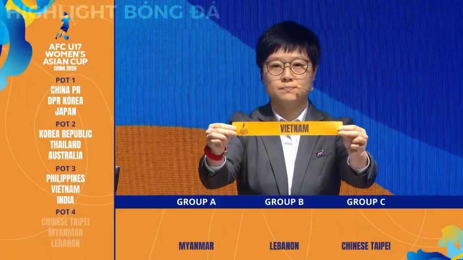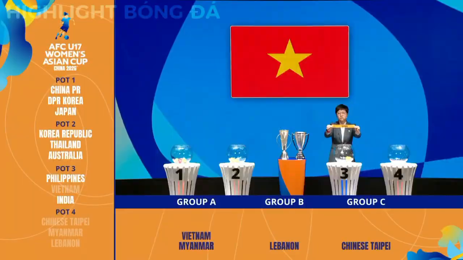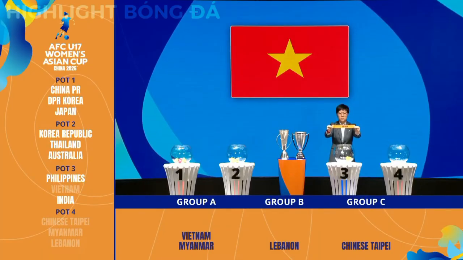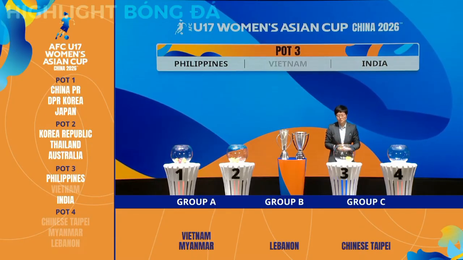Vietnam. Vietnam has qualified to the final stage of this age group one time before in 2019, and this is their second qualification. Vietnam will be in A3.